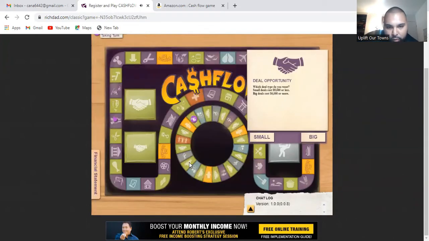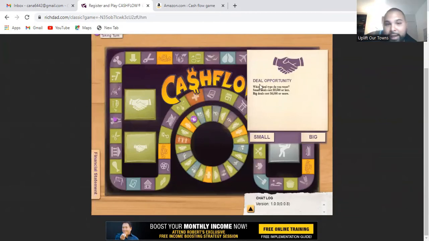Now, when you start the game, you're going to be stuck in this circle. It's known as the rat race. The whole point is to get out of the circle and onto the outside of the board, which is called the fast track lane. Once you get into the fast track lane, the whole point is to land on your dream and have enough money to buy your dream, or buy investments so that you have an extra $50,000 a month coming in as passive income.